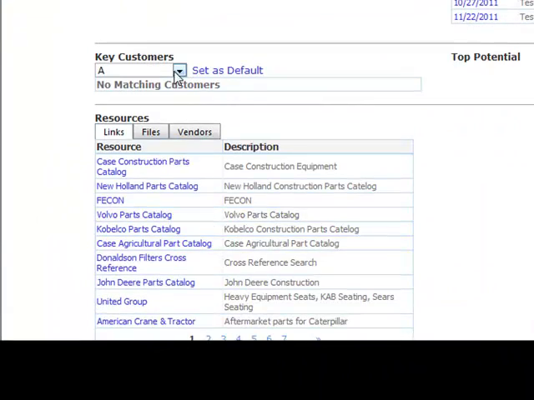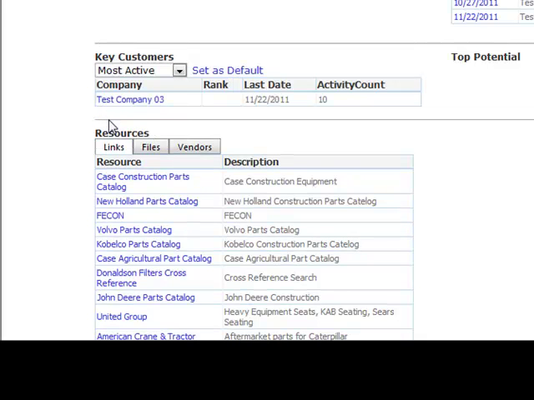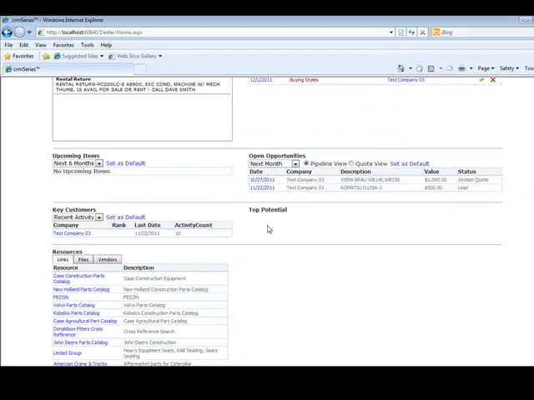get more details, in this case pipeline, to get more details about that information. We also have the ability to do some quick searches for different types of customers. As an example, it's looking at the settings you have for key customers, and you can define what a key customer is. You also have the ability to say, go show me my most active customers, or you can say my recent activity customers, and it'll list them there for you.